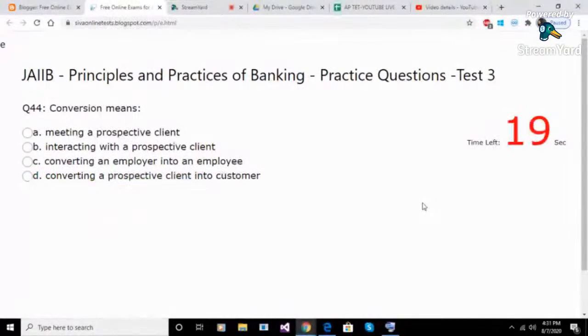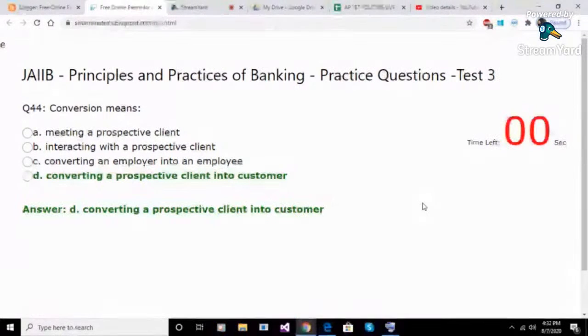Question 44. Conversion means. Option A. Meeting a prospective client. Option B. Interacting with a prospective client. Option C. Converting an employer into an employee. Option D. Converting a prospective client into customer. Answer D. Converting a prospective client into customer.